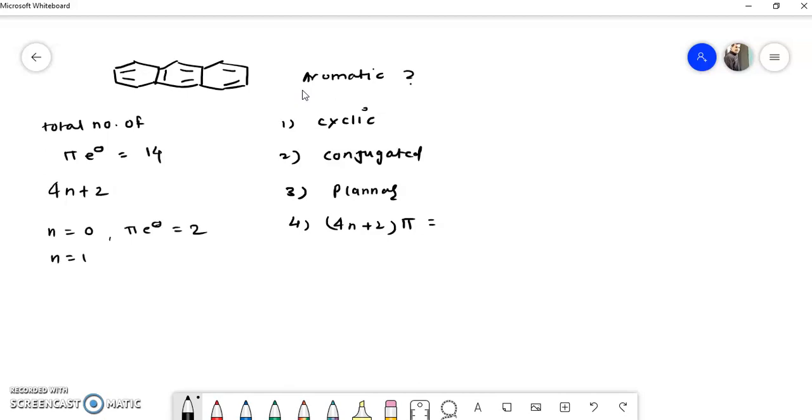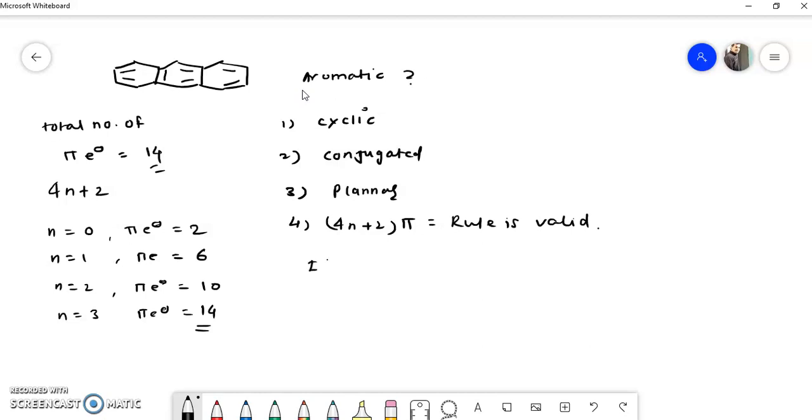If n is equal to 1, then pi electrons is equal to 6. If n is equal to 2, then pi electrons is equal to 10. If n is equal to 3, okay, then pi electrons is equal to 14. So this value matches here. So we can say that this rule is obeyed. Okay, so the rule is valid. So in case of this compound, we can say that it is an aromatic compound.